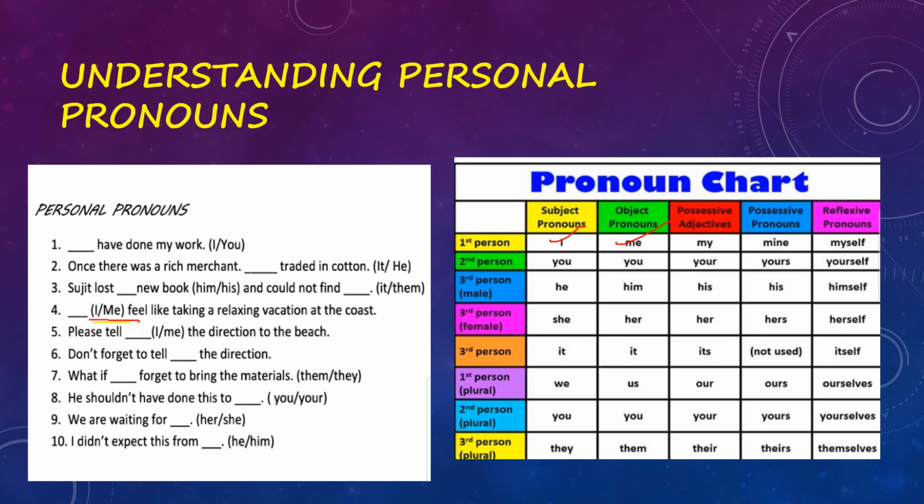Now next is: please tell dash the direction to the beach. Now this is an imperative sentence, children. So here, even though the subject is not stated, in an imperative sentence you have to understand that the hidden subject is you. So please tell me, because we are using it here as an object. Please tell me the direction to the beach.